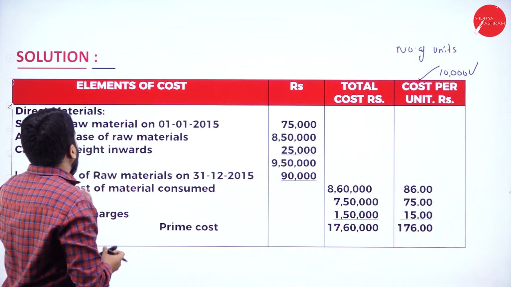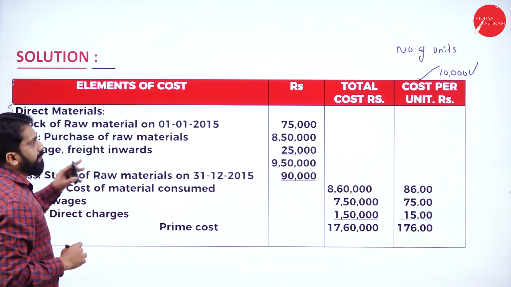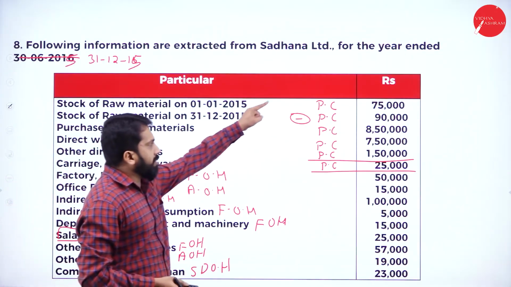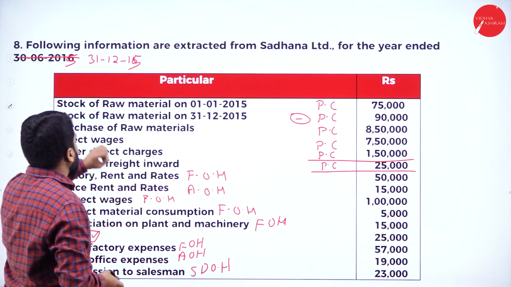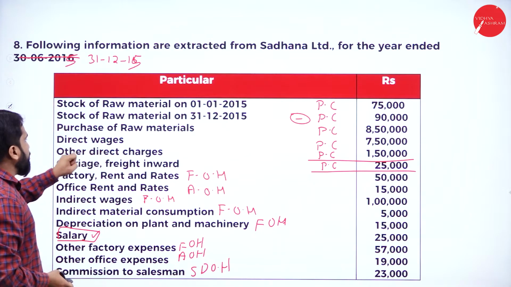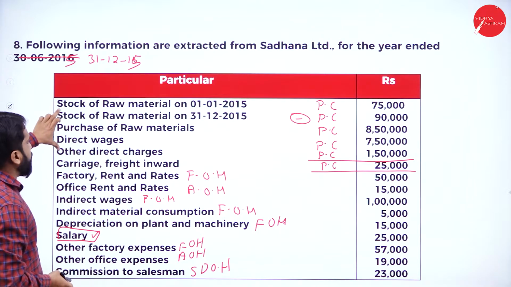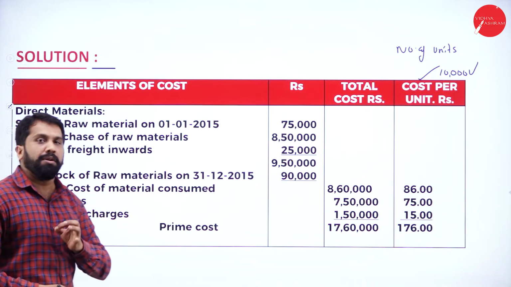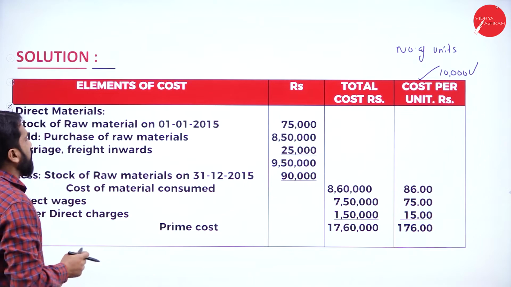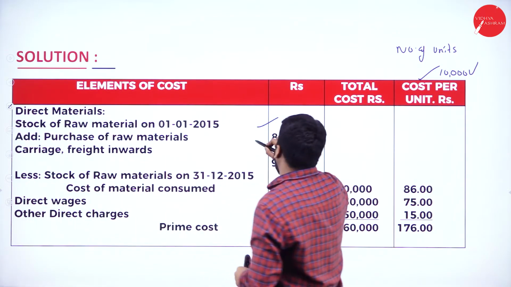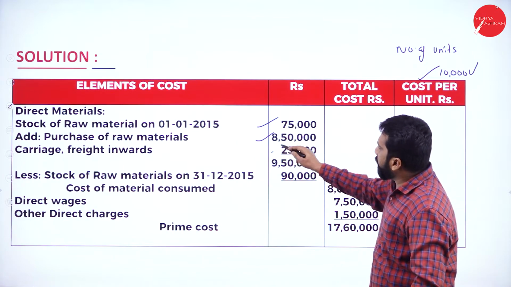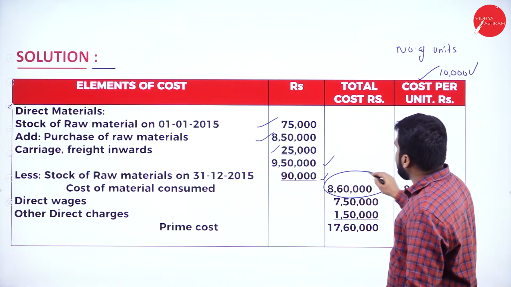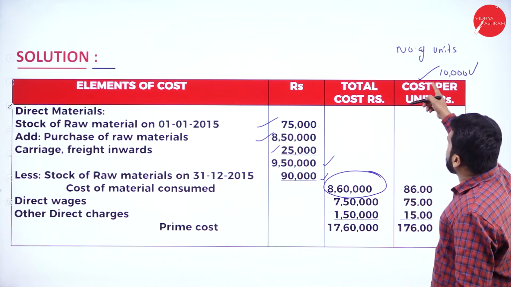Now, direct material. All the information we already discussed, I'll go back again. Everything related to prime cost, like opening stock, closing stock, purchase, direct wages, other direct charges, carriage: copy and paste everything. But remember, closing stock we have to subtract. 75,000 plus 8,50,000 is your purchase. 25,000, you get 9,50,000. Minus your closing, you get 8,60,000.